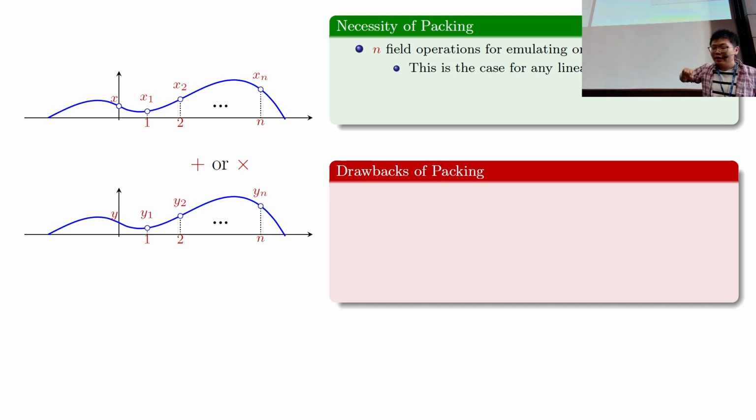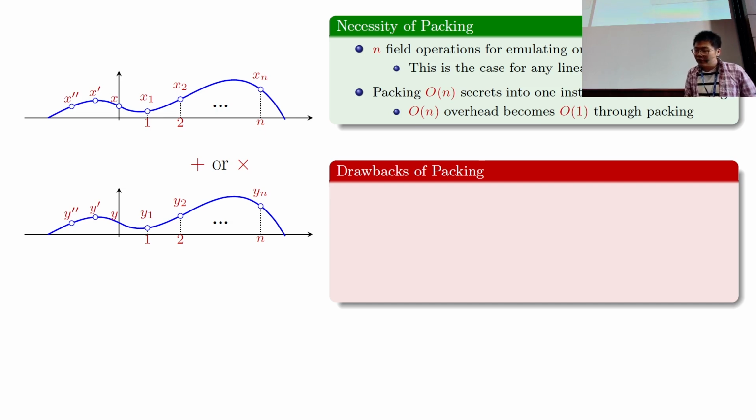But in the overall computation done by all the parties, each party locally needs to add up their own field elements. So the collective computation complexity for just emulating this one gate is n field operations. So this already introduces an overhead of n if you just naively use Shamir secret sharing to emulate the circuit gate by gate. Note that if it's an addition gate, you don't even need communication, but still on the computation side, you still have an overhead of n.